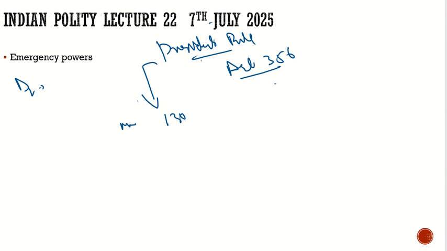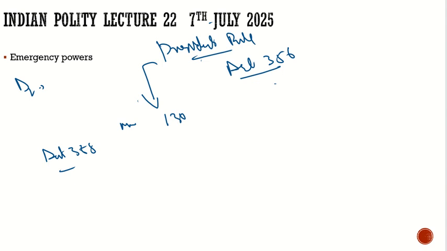So where does this idea of president's rule come from? First we have Article 355. What does it say? It imposes a duty on the union to protect the state from external disturbances and outer aggression, and also to ensure governance is carried on in line with the constitution.